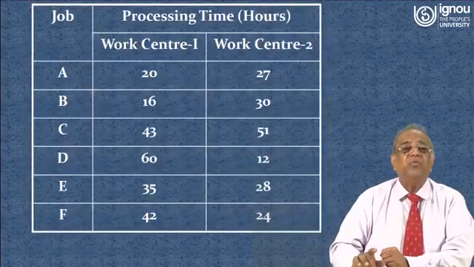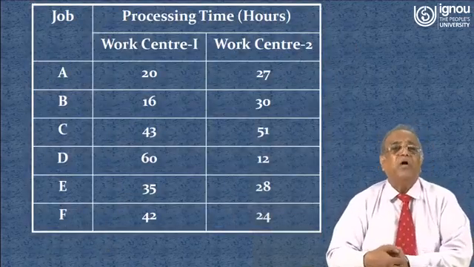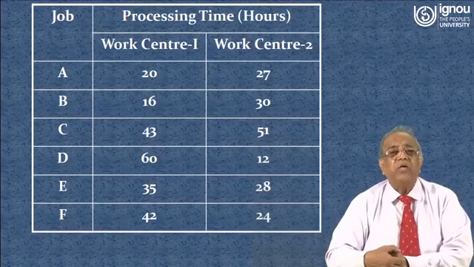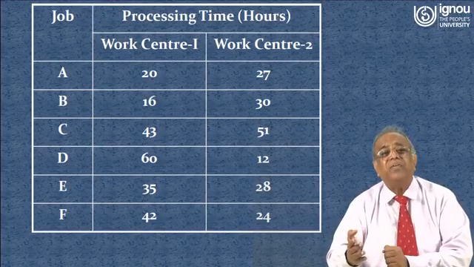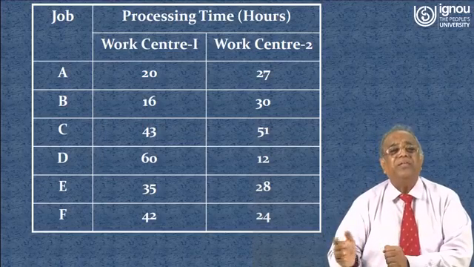Now for this case we have already discussed that we have to find out which is the lowest processing time. So in this case you see that 12 is the lowest processing time, for D. So D, since it is at work center 2, you have to put D at the end.